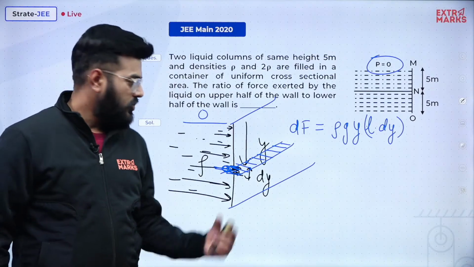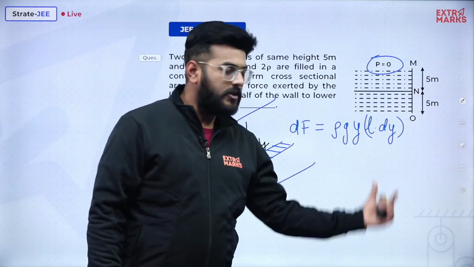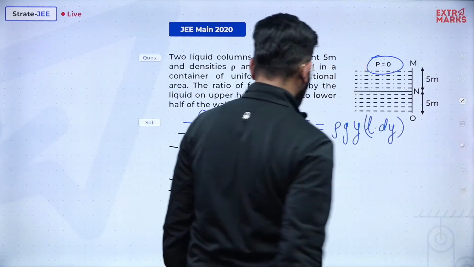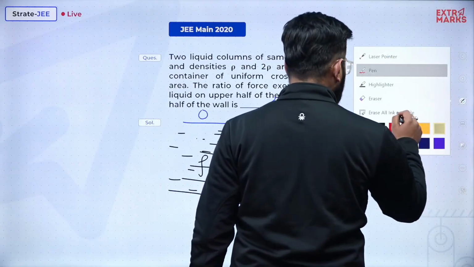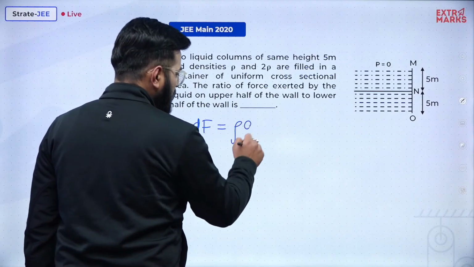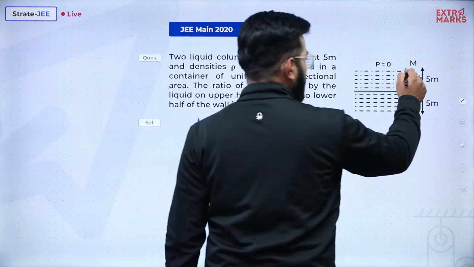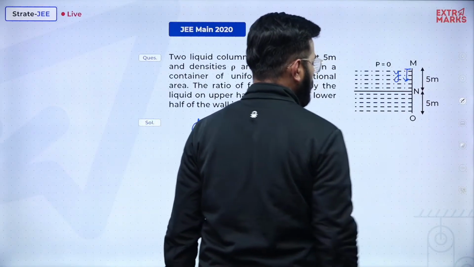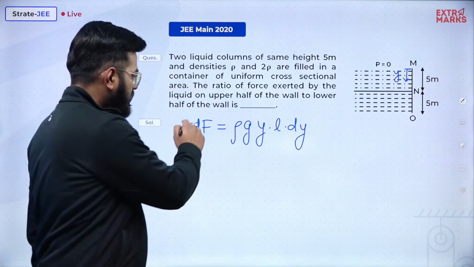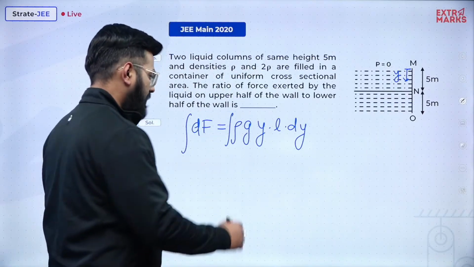Are you getting my point? So length times this small element dy will give you the value of dA. So this will be the expression of a very small force dF. Okay sir, we understood this force. Now what we need to do is integrate it. So dF is rho gy into L dy, and the integration will be from 0 to 5 meter.